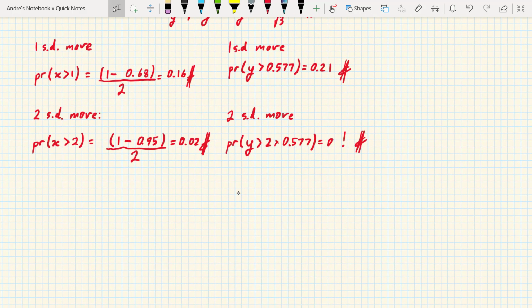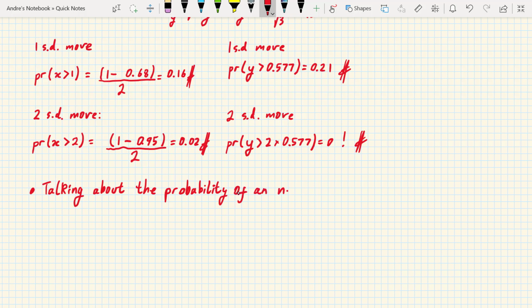Now let's compare the probabilities for x and y. Y has a greater chance of being above 1 standard deviation than x does, but that reverses when we look at a 2 standard deviation move. It's not even possible for y.